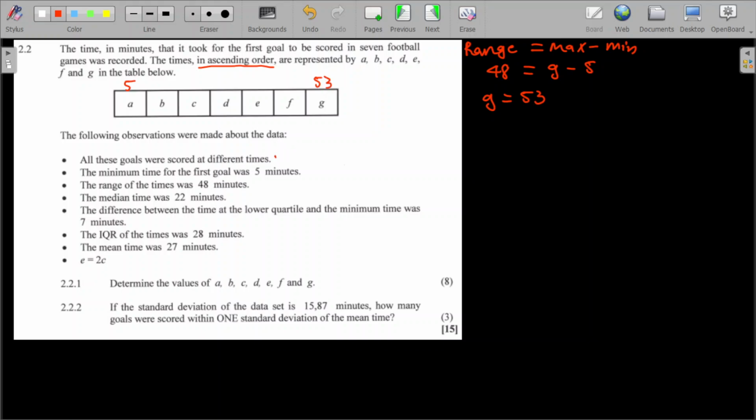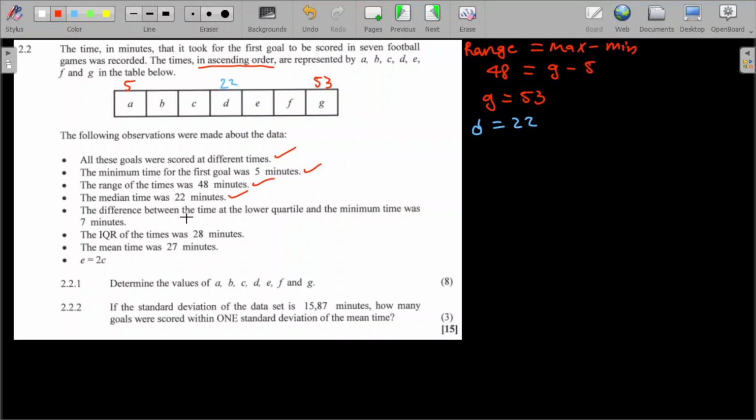Now moving on. So this one is done. Moving on, the median time was 22. So the median here, the number that is in the middle, I hope you can see that it's going to be D. That is going to be our median. So my D is going to be 22 as the median. So this one is done.